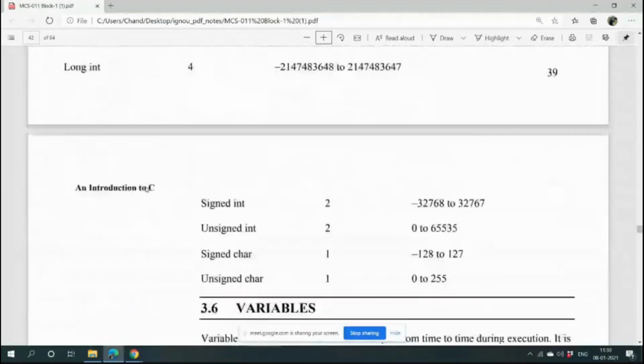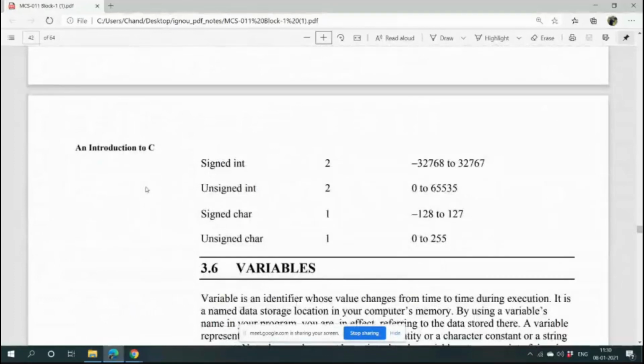Now signed int and unsigned int. One thing I am telling you: for a variable it is signed int, because a variable can have both plus and minus values. But for unsigned int, for an address, whenever you declare a variable, you are allocating some area in the memory, and that is called the address. Suppose I am declaring int a equals 5. That means you are allocating one integer variable. One integer contains 2 bytes, a 16 bit location.